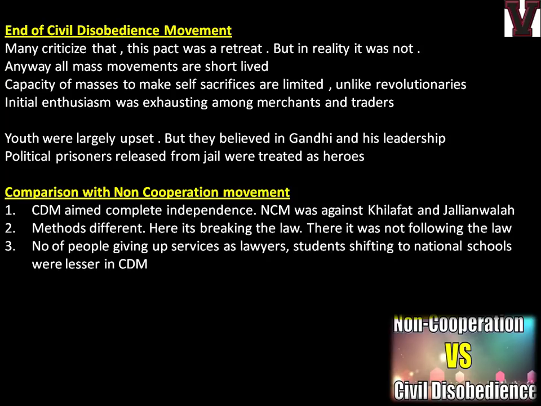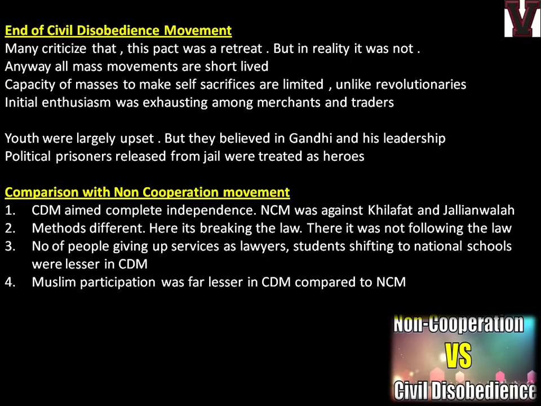The number of people giving up service, law students, and those shifting to national schools were all lesser in CDM. In the non-cooperation movement and Swadeshi movement, almost everyone was boycotting. The boycotting was more there. In the civil disobedience movement, it is lesser. It was there, but it was lesser. Muslim participation was also lesser in CDM. If you remember, a lot of leaders told people not to participate in it.